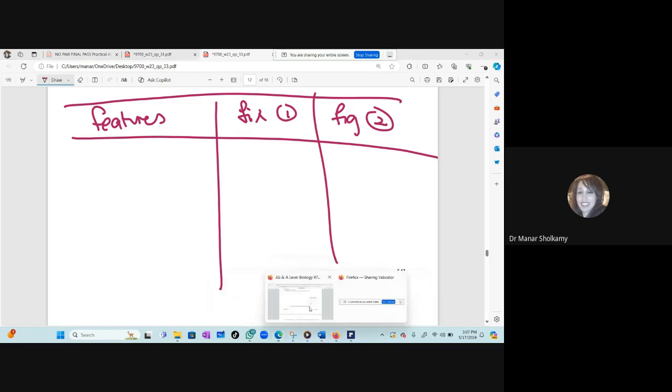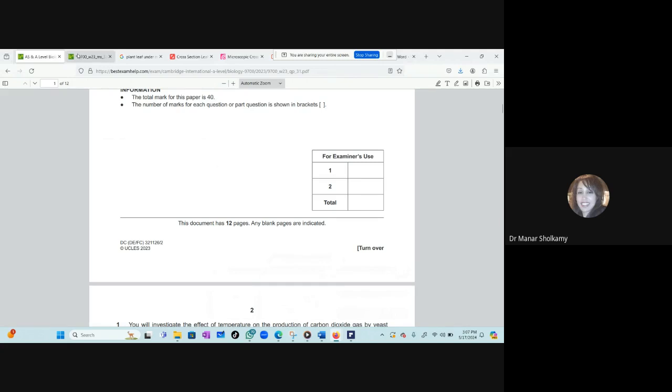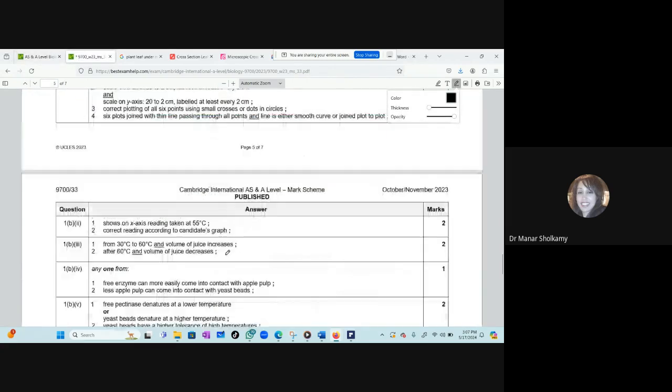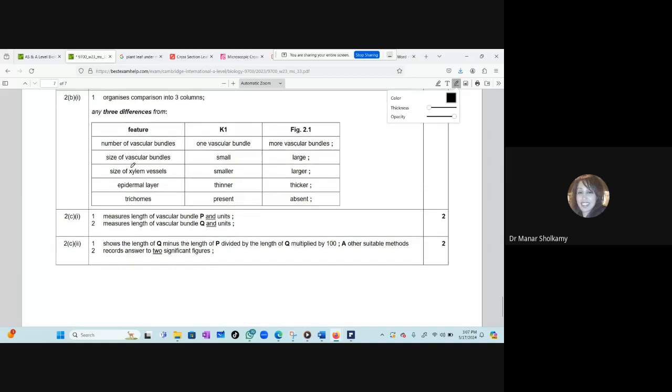Let's look at the mark scheme and the features. This is 33, yes, we're right. So here: number of vascular bundles, size of vascular bundles, size of xylem, epidermal layer, trichomes. Look at the features. They love the location and distribution of the bundles. 3 features: 2 features along the bundle, 1 for the trichome.